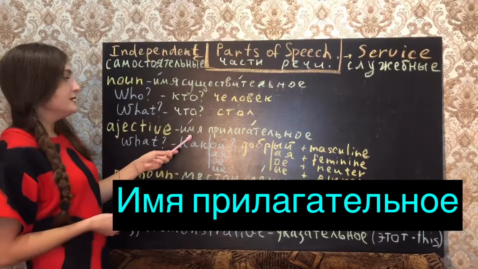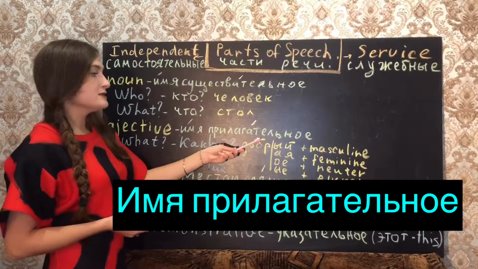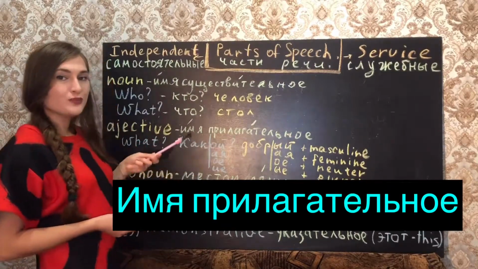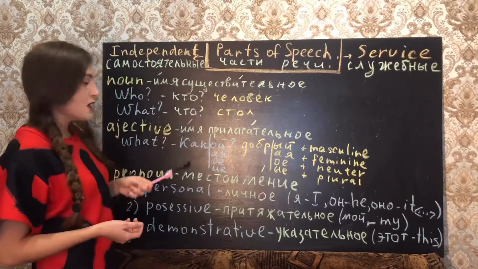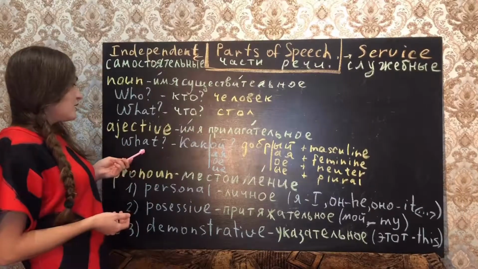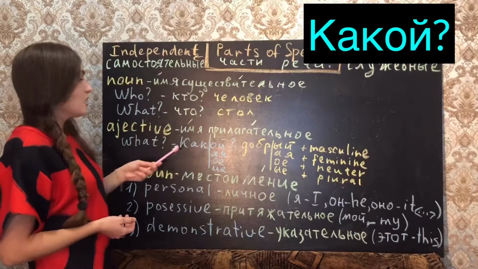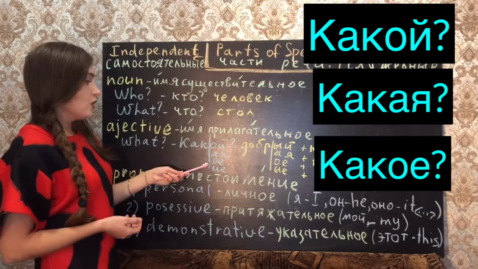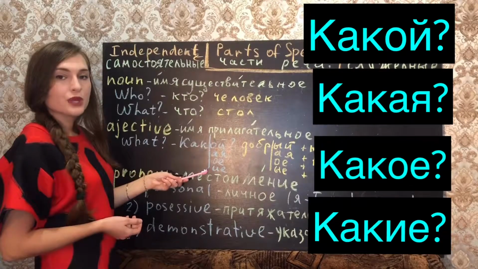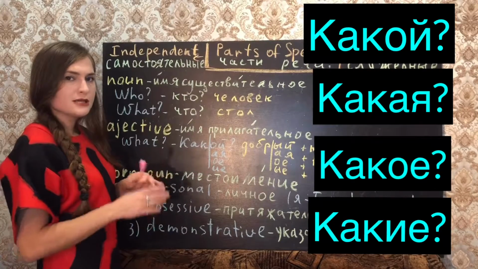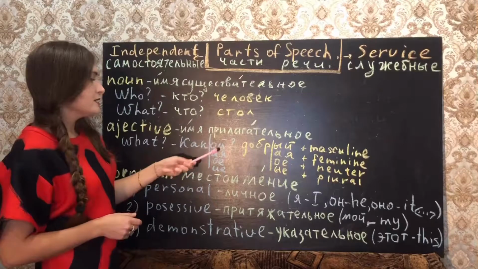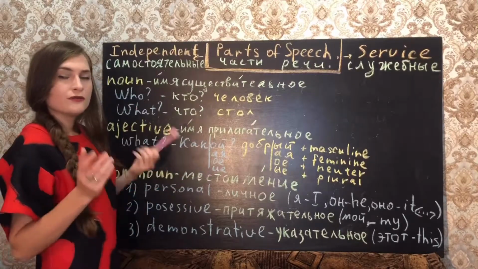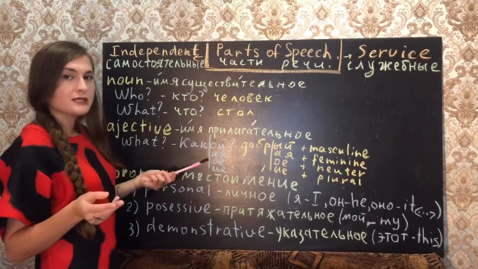Adjective. Имя прилагательное has the question what: какой, какая, какое, какие. So why did we write several variants with different endings?